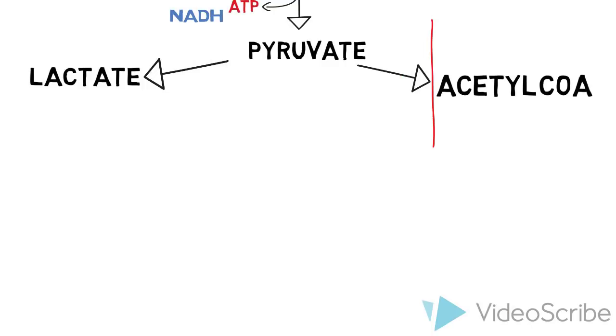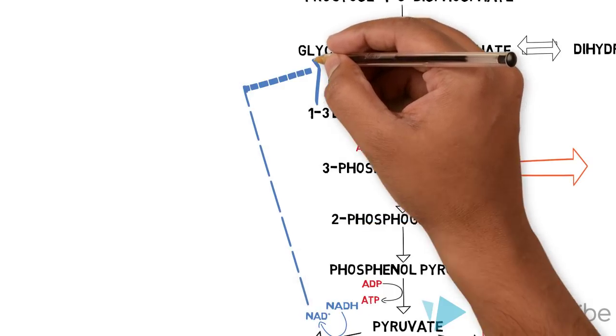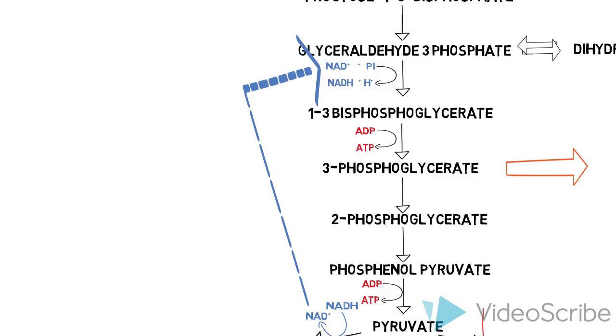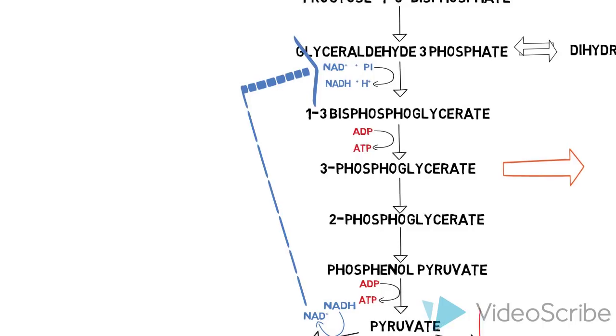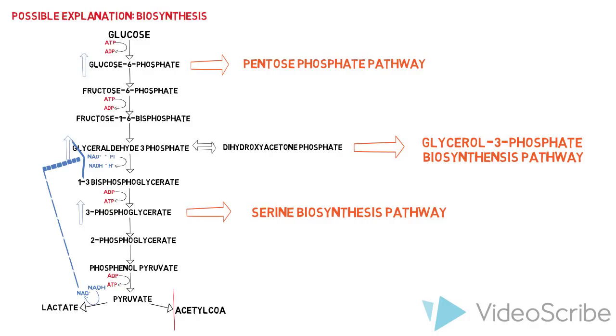The reduction of pyruvate to lactate regenerates NAD+ to be used again in glycolysis. This prevents the inhibition of glycolysis by NADH. In this way, the Warburg effect is believed to contribute to biosynthesis by increasing glycolytic flux, which in turn increases levels of glycolytic intermediates that can be used in the branching biosynthetic pathways.